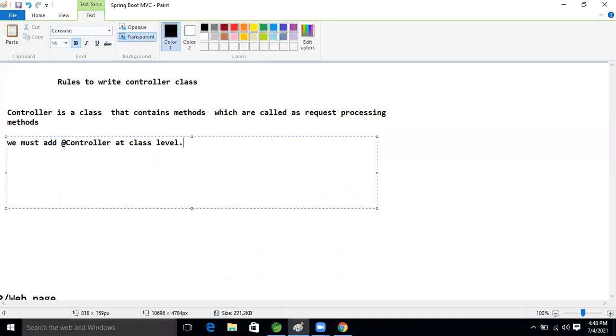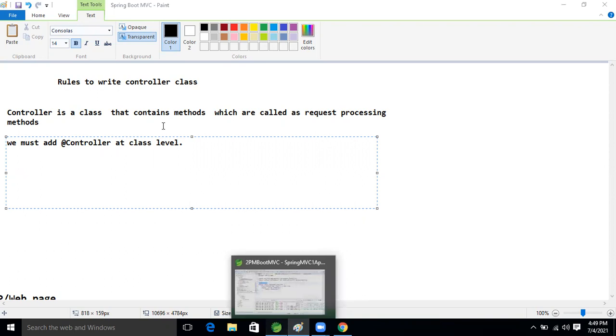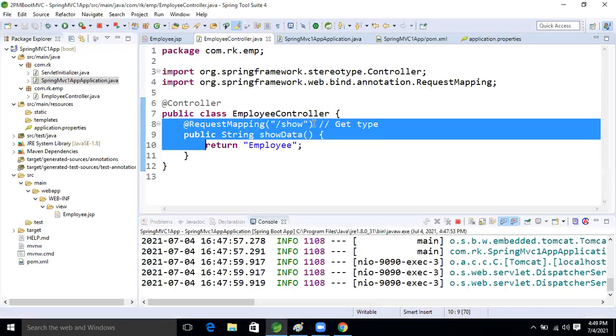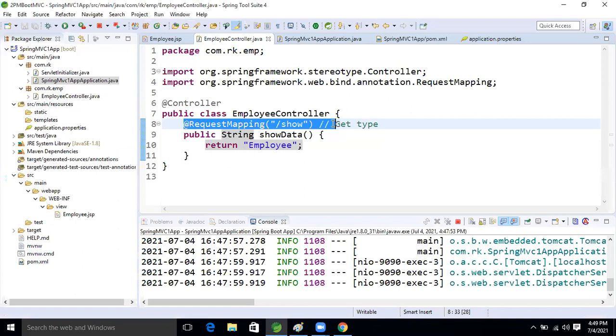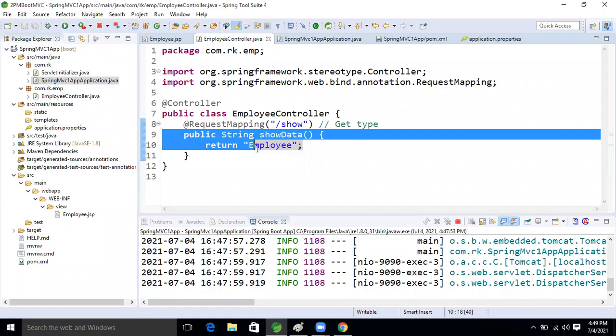At a class level, right? At a class level. Good. So now, every method must be connected with what? An HTTP method, like GET or POST. Just think about that. If multiple methods are there, how many methods we will take inside this class? Those methods must be connected with this request method. Otherwise, our IOC container will not treat that method as a request processing method, guys.